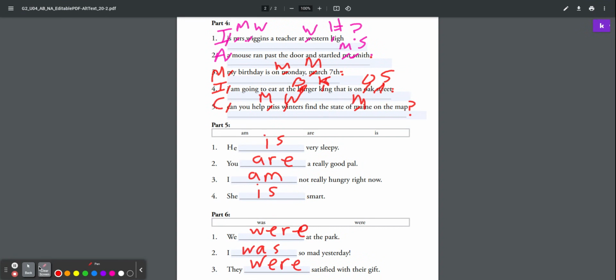All right, check your work and good job. That is the end of this lesson. You do not have to turn this in. We will be having a grammar test next week. So if you need to study this, you are free or welcome to take it home with you.